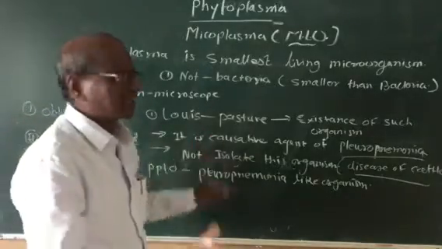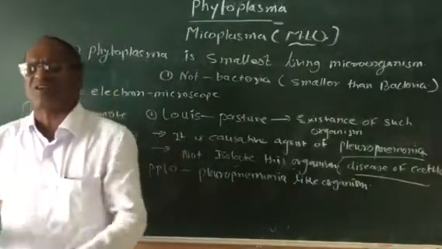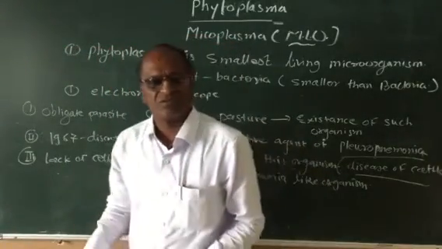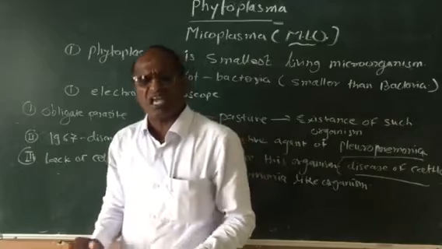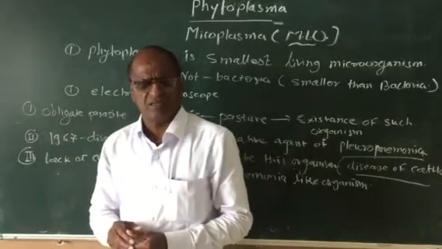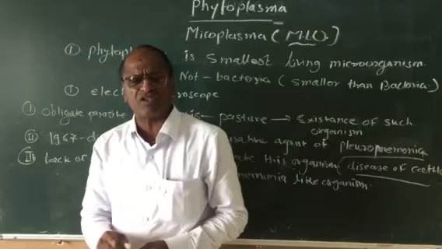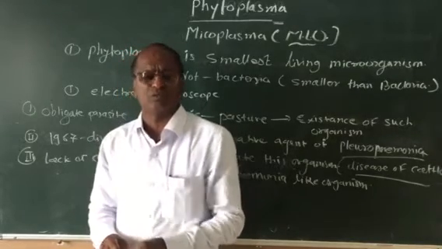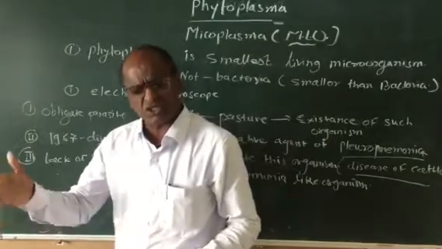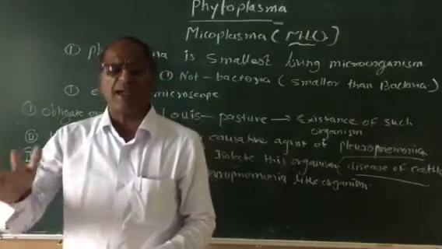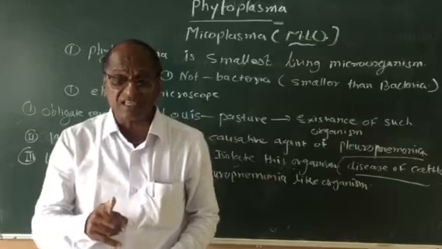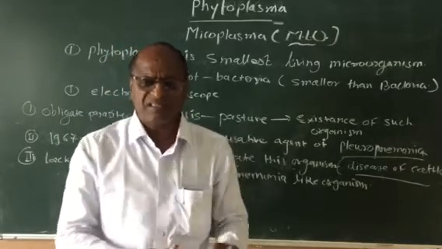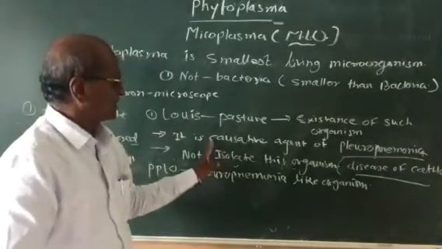But Pasteur could not isolate this organism in culture because they are too small. The size of this organism is actually 0.1 mu, that is, much smaller than the bacteria and larger than the virus. Hence, they cannot be observed.